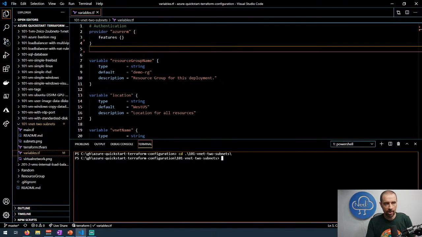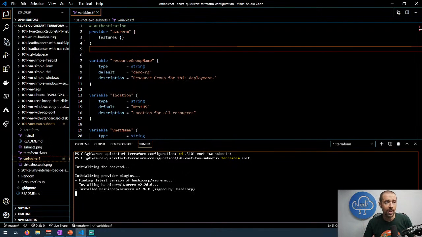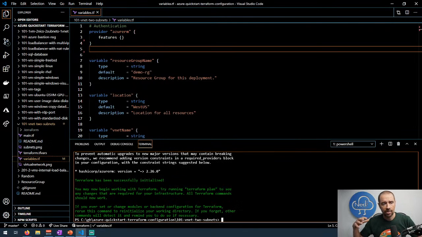All right, so with all that in mind, we'll go through our standard terraform init, and it should go out and grab the AzureRM provider. It's downloading 2.26. Like I said, if he had it pinned to version 2 and version 3 comes out that has some breaking changes, it won't break the config, and then he can update it as he goes. But I definitely recommend having that version in there.